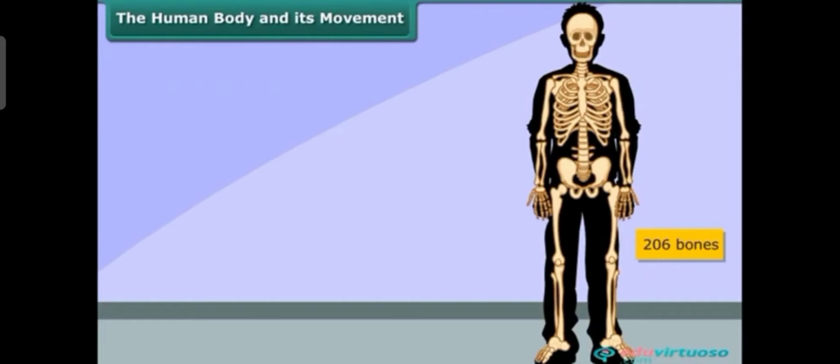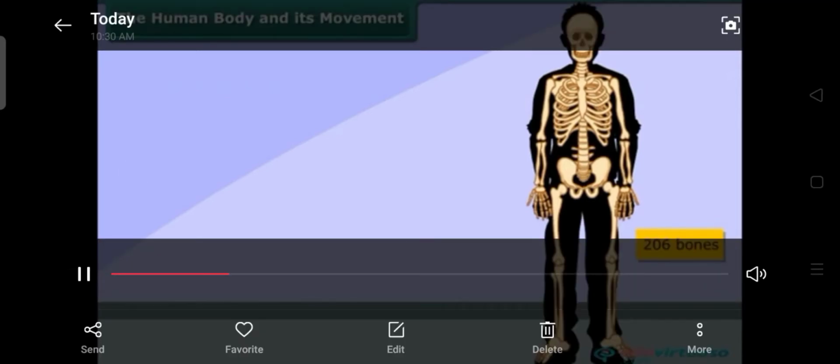Yes, good. 206 bones are present in the human body. So this overall bone structure is known as the skeletal system.